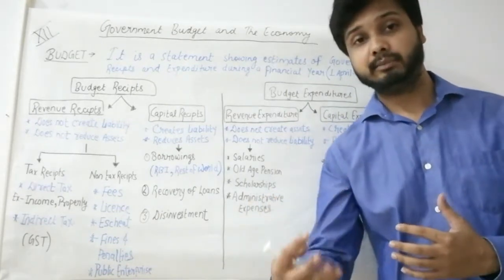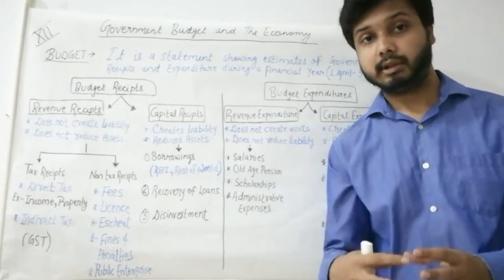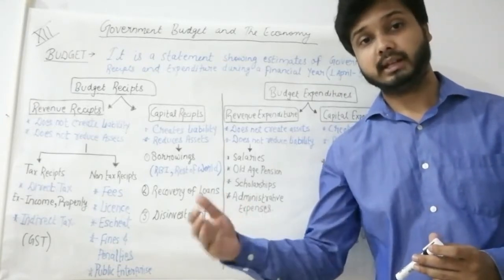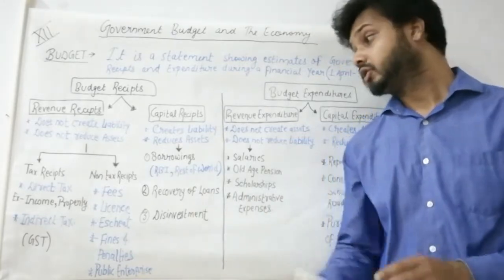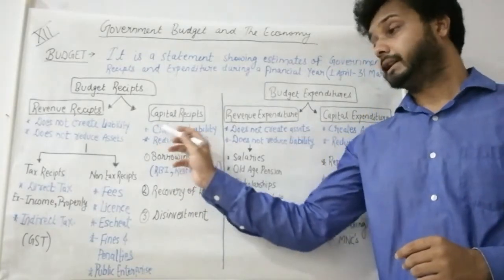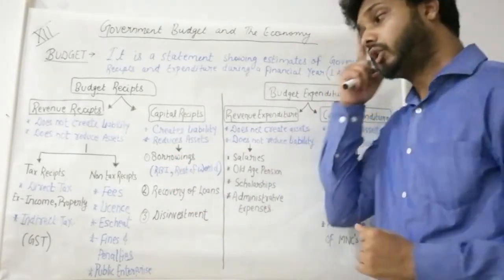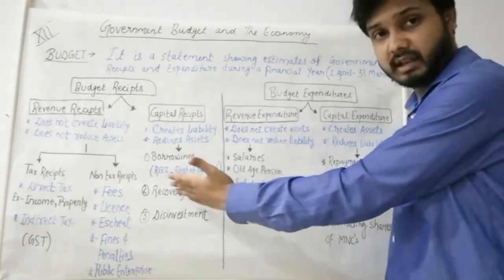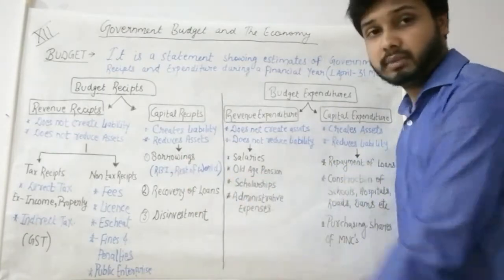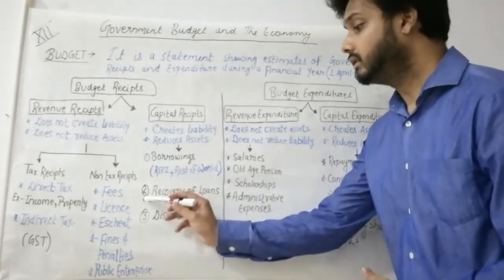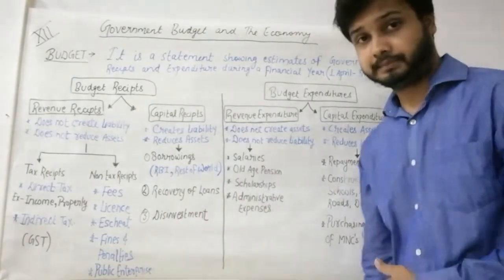And when government will borrow money, it will be a liability for the government because in future it has to repay that amount. So borrowings here is creating liability. That's why borrowings is capital receipt. Borrowing could be done from either RBI, Reserve Bank of India, or from any rest of the world sources, World Bank or other.